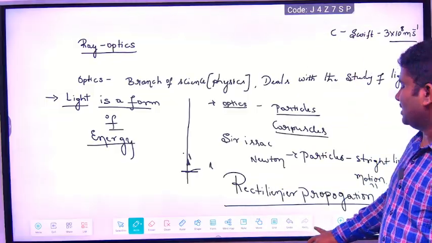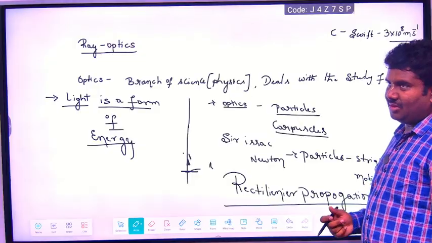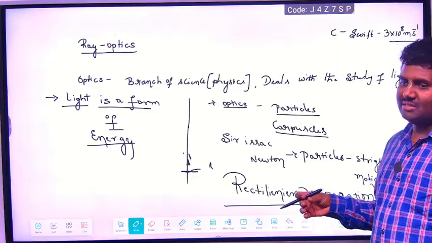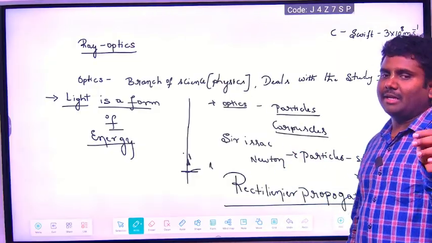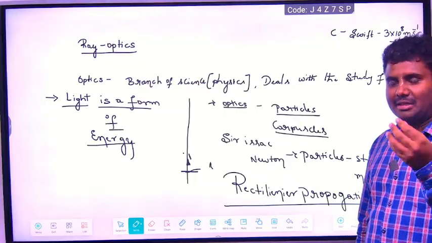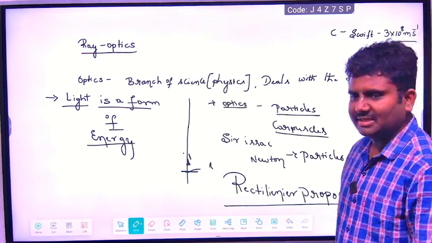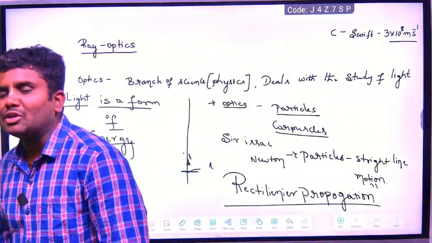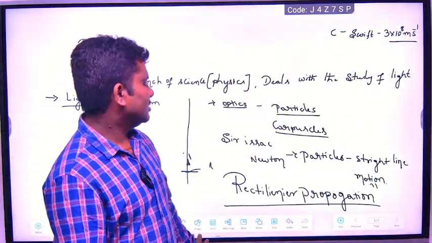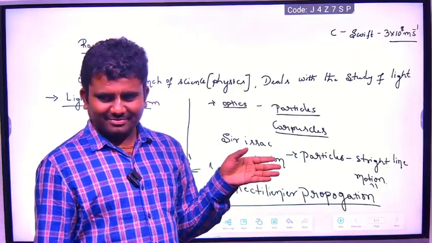And why does he say like this? He says because they are particles. The particles will travel in space in a straight line. And they are illuminating. They're giving light, that brightness. So this is what Newton says. Why did Newton come to that conclusion? That is true. Rectilinear propagation is true. Yes, light travels in a straight line.